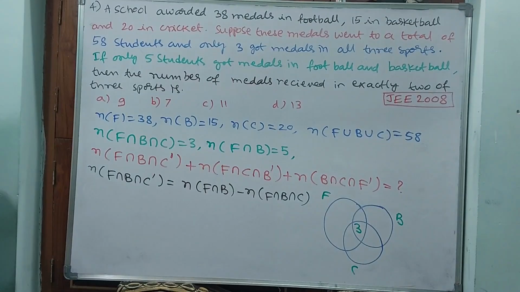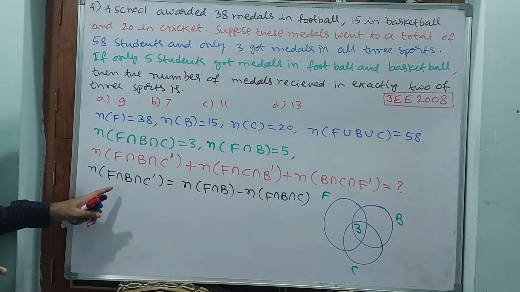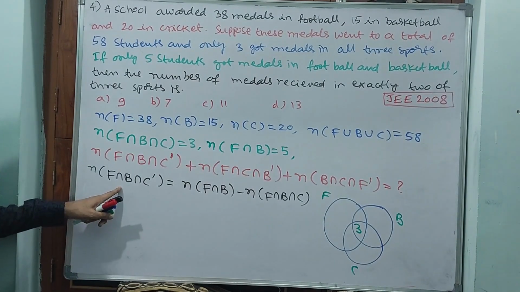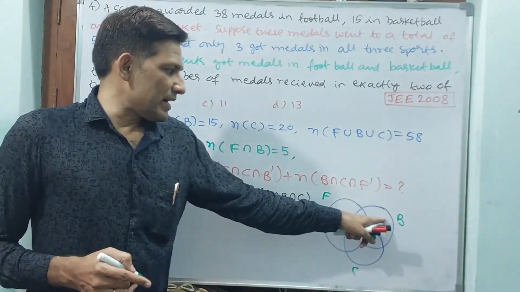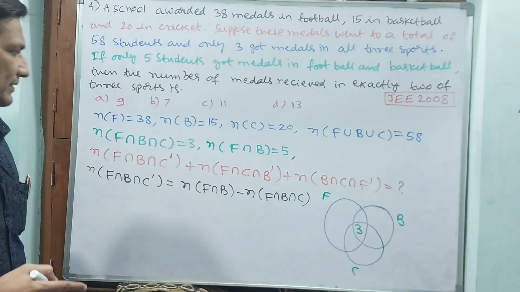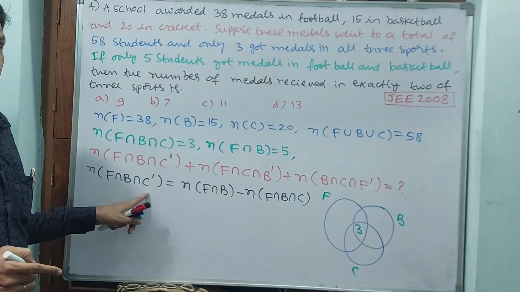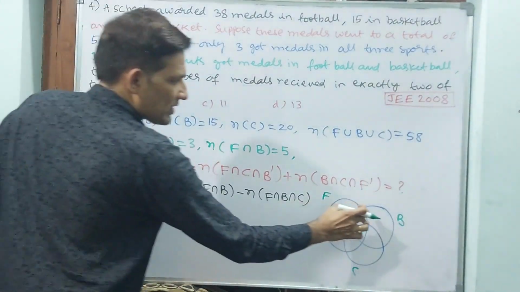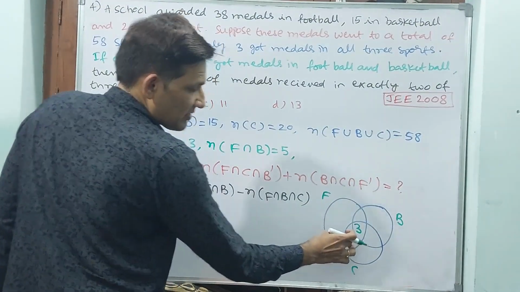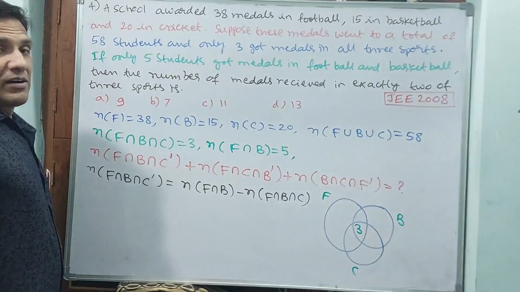Now observe carefully here. First I have written this one. I want only football and basketball but not cricket. No cricket. Then only exactly 2. Exactly 2 means these 2 only, but not this. How are you going to get it?